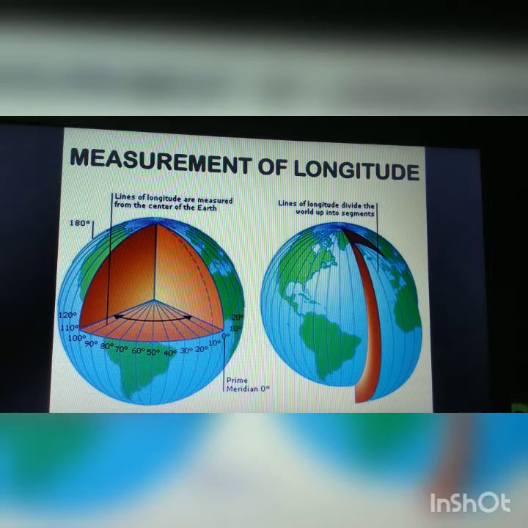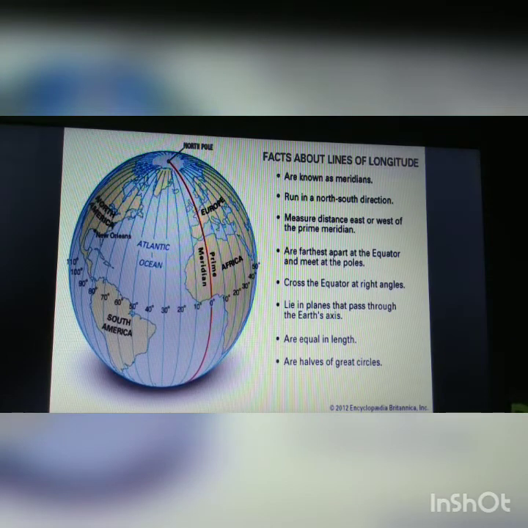Now the meridians, or lines of longitude, have the following characteristics. First of all, they are known as the meridians. They run north and south, and measure the distance east and west of the prime meridian. So as we know in the longitudinal part, the line runs from north to south, but they measure the direction in east and west. Whenever we say 10 degree east and 10 degree west, we can understand we are mentioning the longitudinal line.